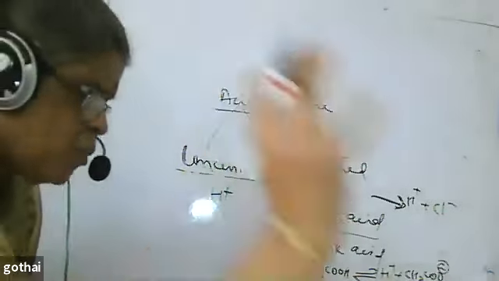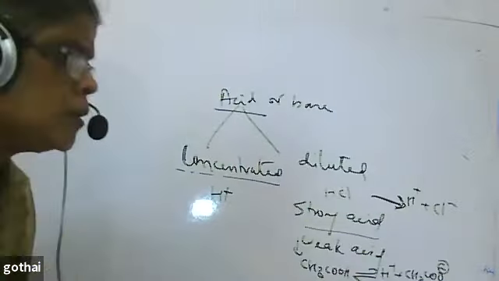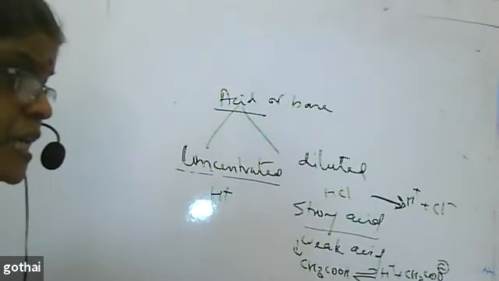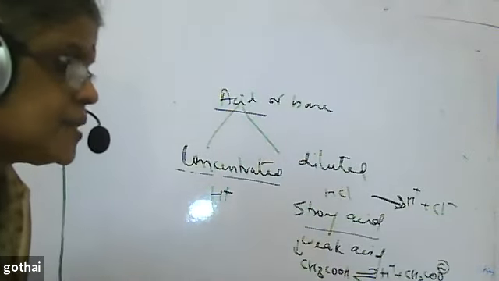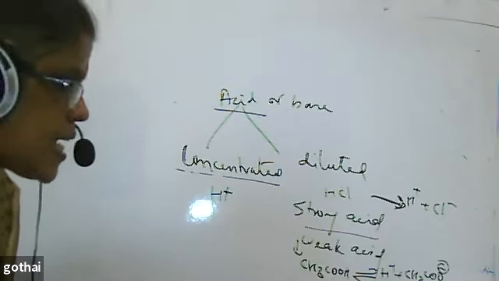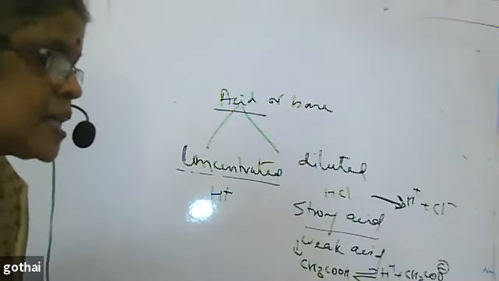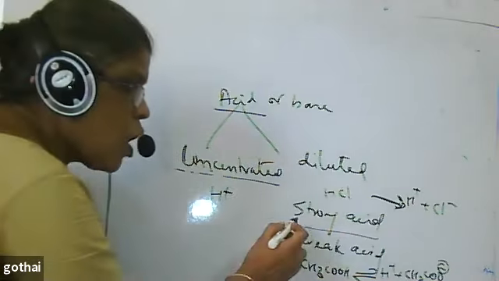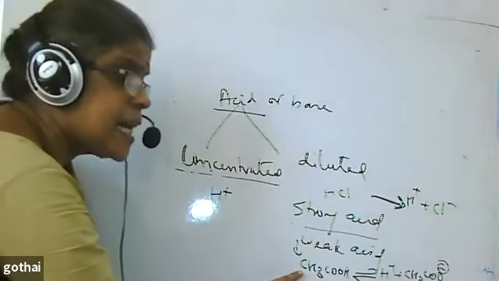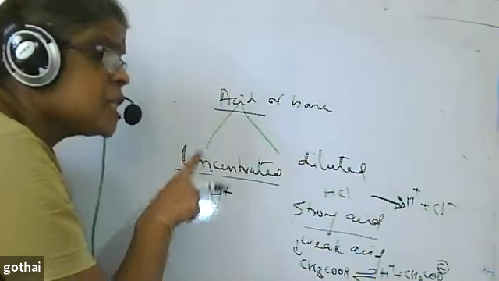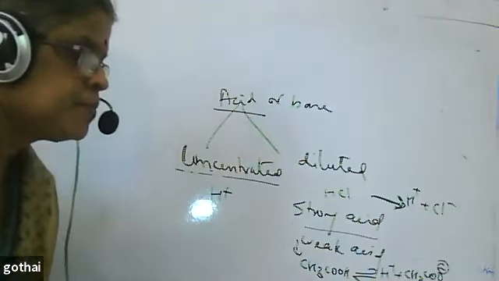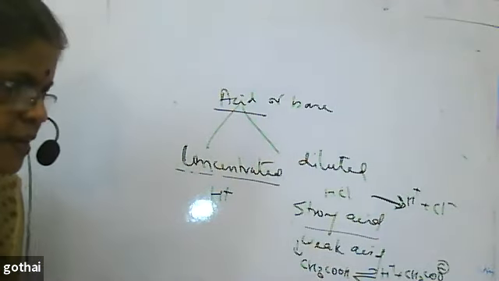If I take one handful of white beads alone, the number of white beads in your hand will be larger. That's the difference. Understand or not? Here, strong means complete ionization. Here, weak means partial ionization. Here, it is the number of ions per unit volume. That is the way we define it.